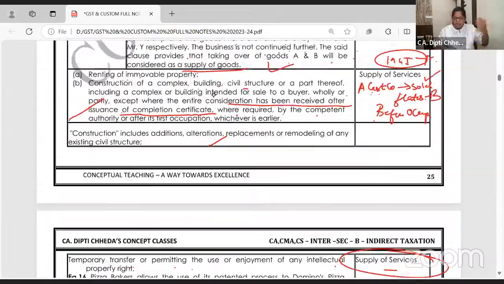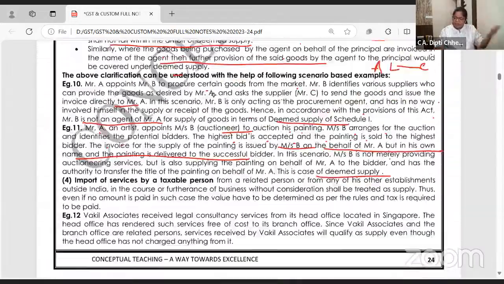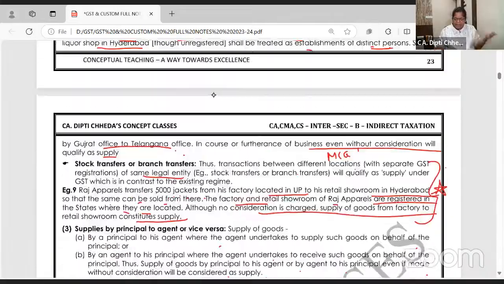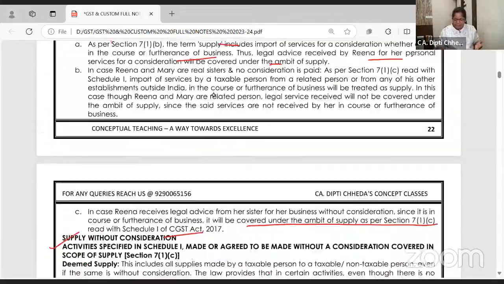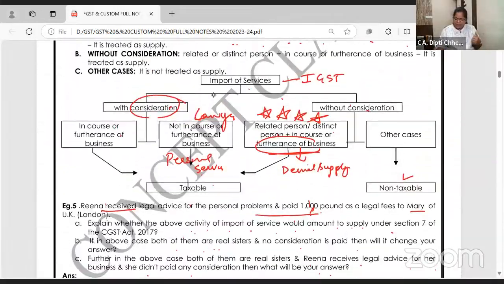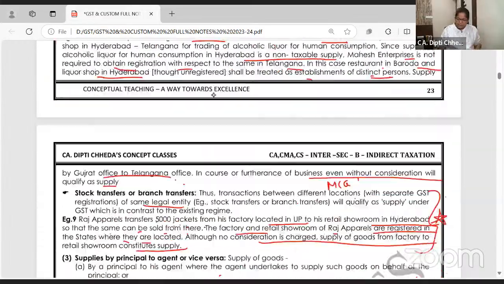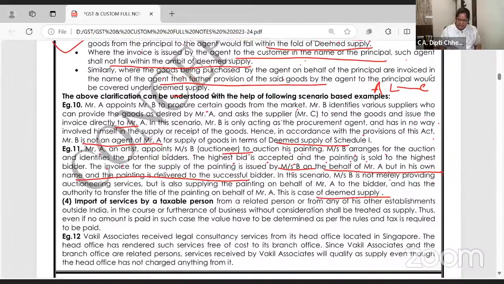2-3 times, get into the habit of checking the flowchart again and again. Have you imported the services? Yes. Is it with consideration? Yes. Is it related to business? No, it's for your education, personal. Money is coming in, na. It is with consideration, na. It is taxable. It comes within this and it is very well taxable.